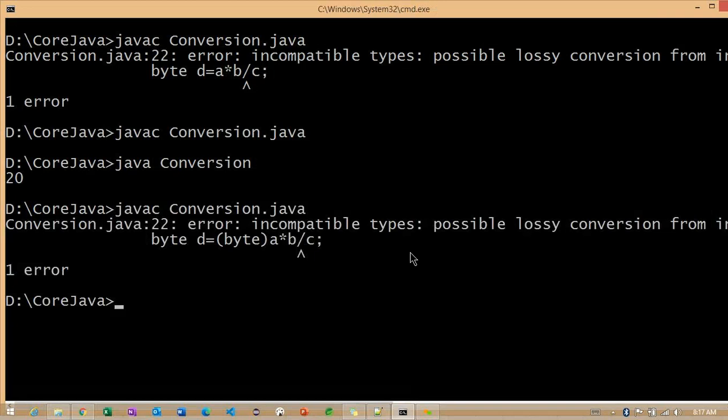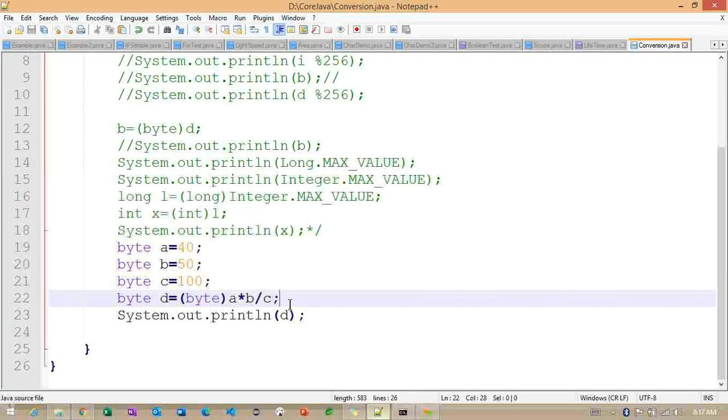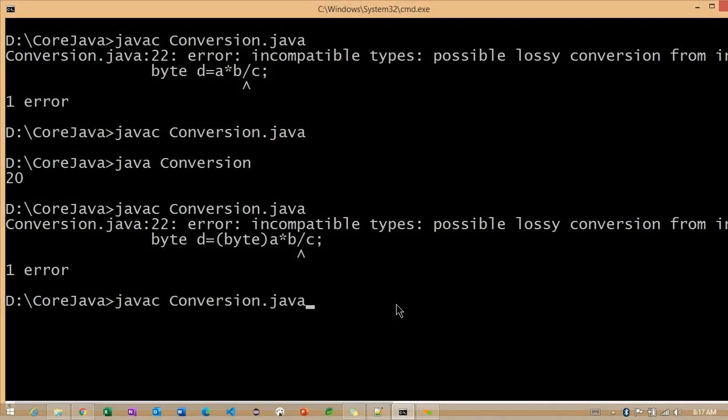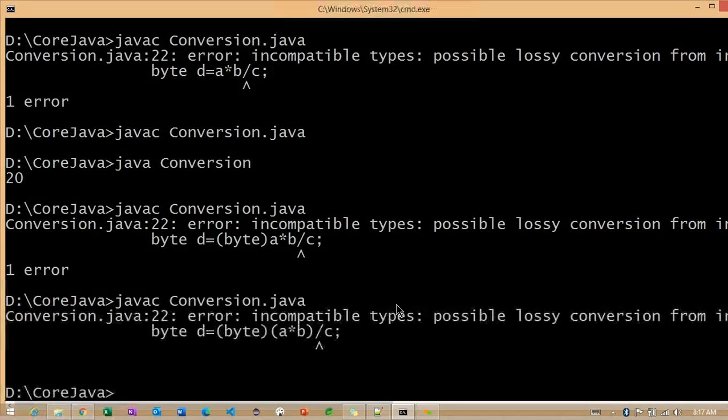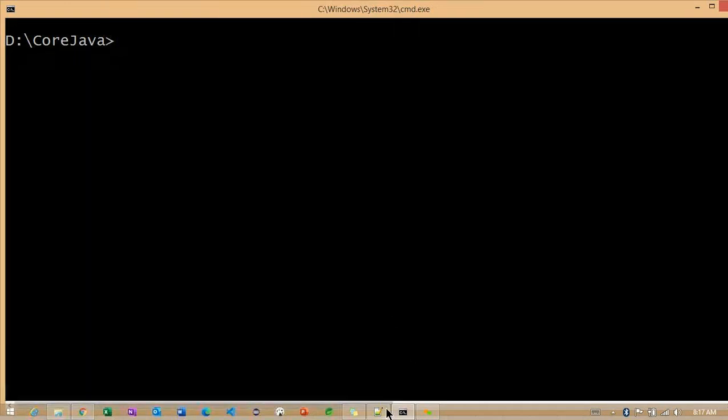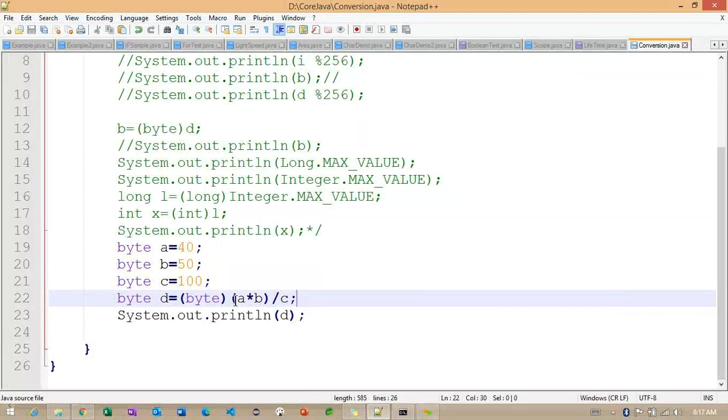Okay, it cannot use. So first we need to use one more brace here, because Java treats all the values as integers.